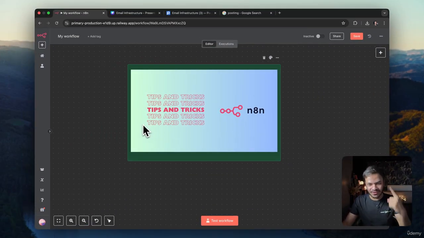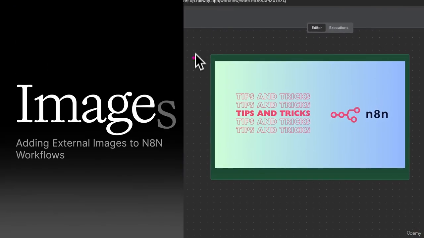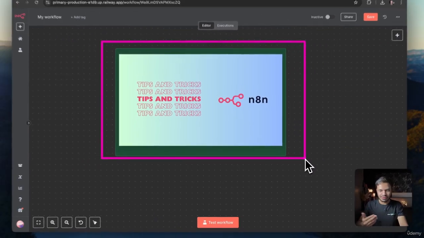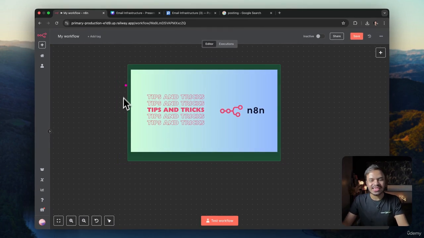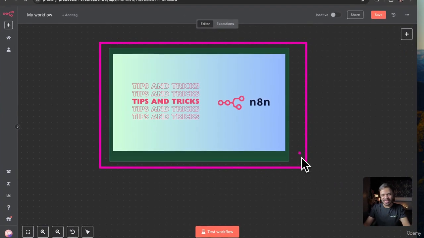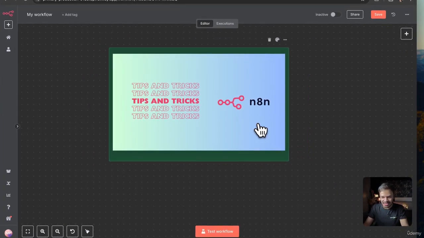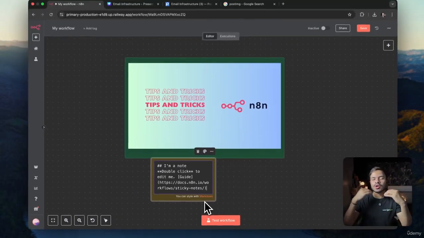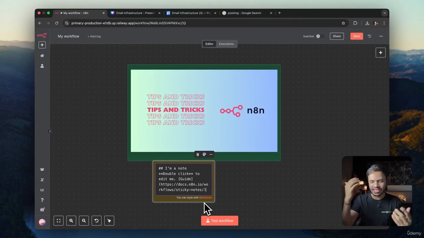So let us begin with the first tip, which is how you can import any external image. For example, if you want to brand your workflows, if you are sharing with others, you can easily import any external image inside your N8N workflow very easily. Since this node is in Markdown format, Markdown allows you to import or embed any external image that you like.